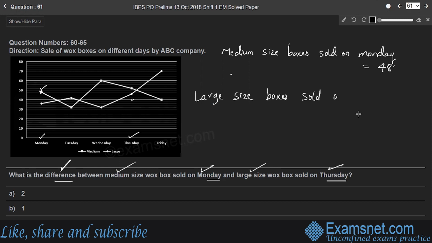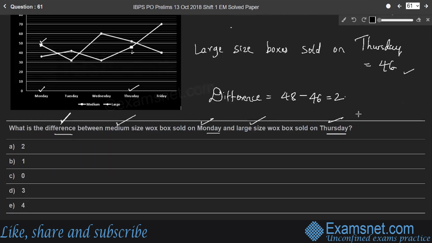So the required difference is 48 minus 46, which is 2. Look at the options. Option A is the right answer. So 2 is the difference between medium size Vox box sold on Monday and large size Vox box sold on Thursday.